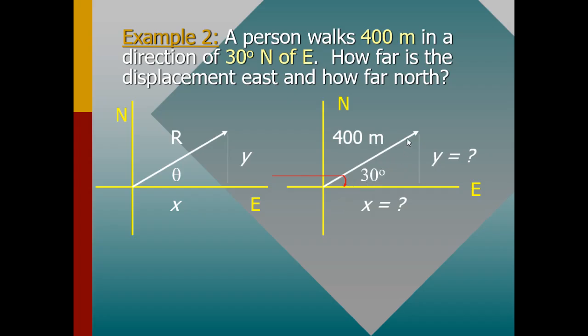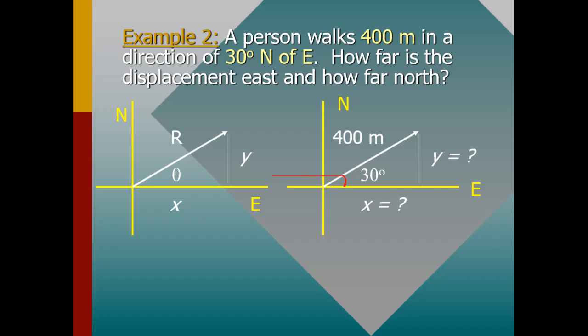Then the question is, how far is the displacement east and how far is it north? In short, we are trying to find the x component and the y component of that particular vector.